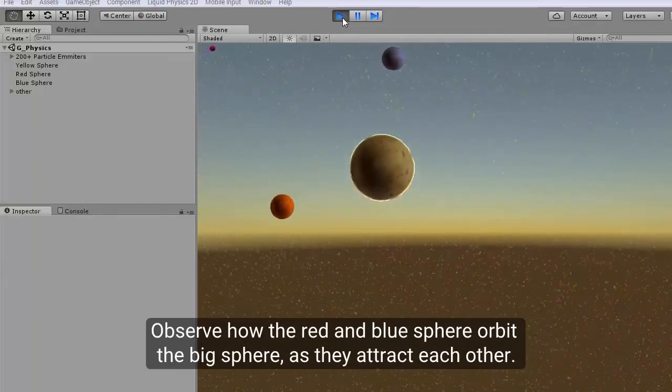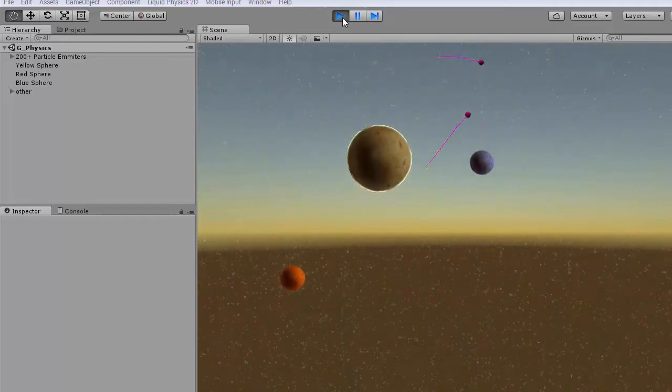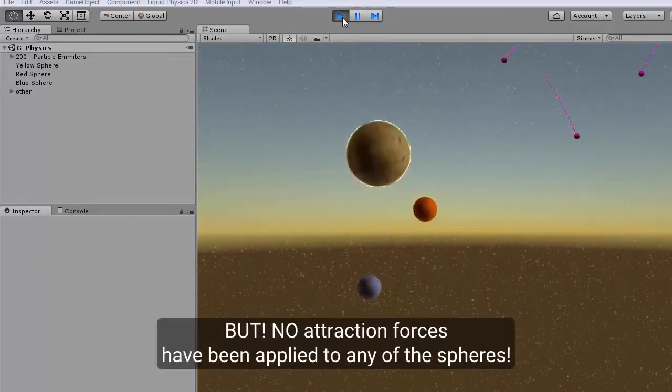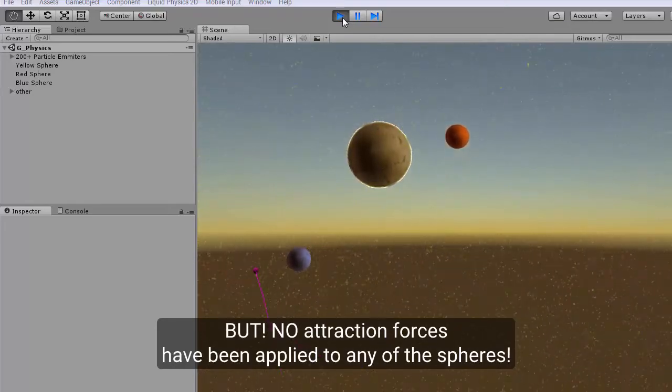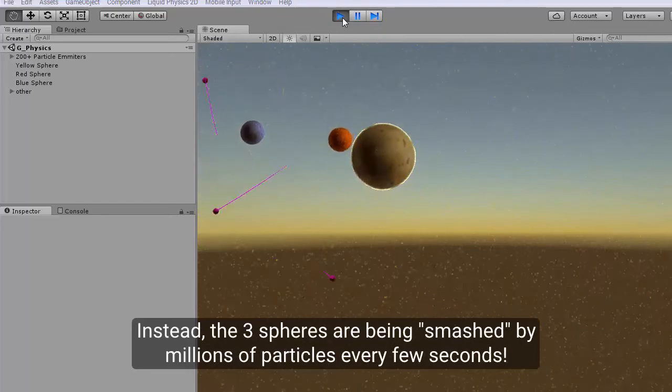Observe how the red and blue sphere orbit the big sphere, as they attract each other. But no attraction forces have been applied to any of the spheres. Instead, the 3 spheres are being smashed by millions of fast particles every few seconds.